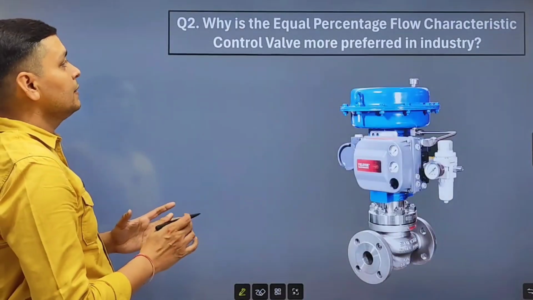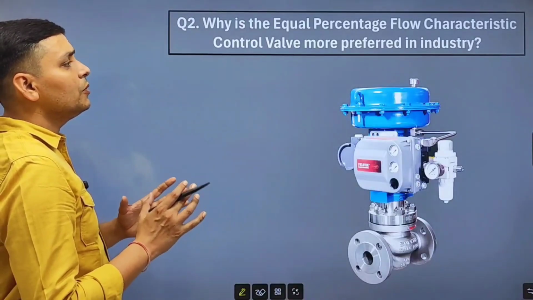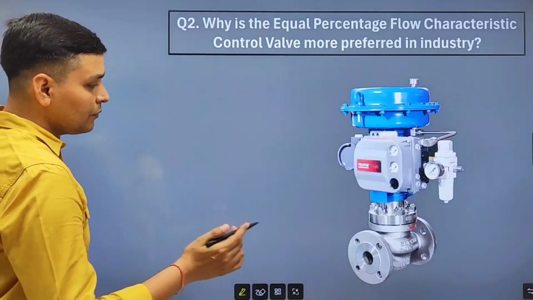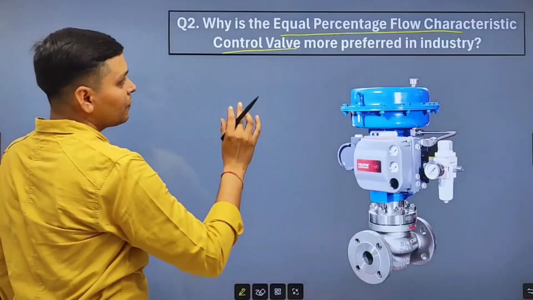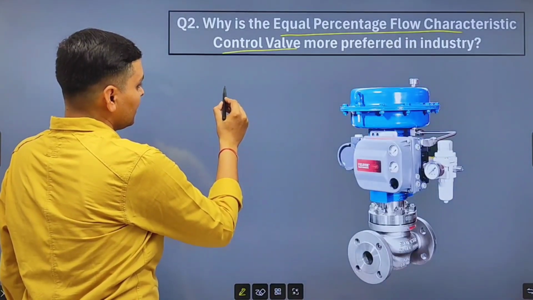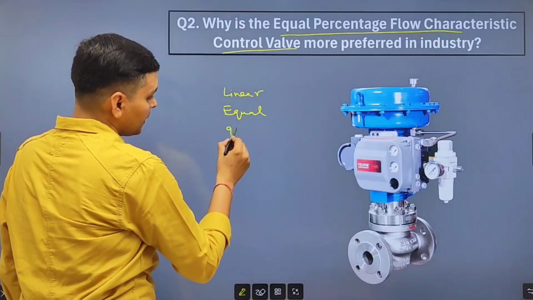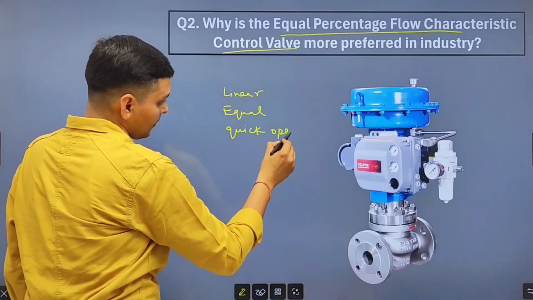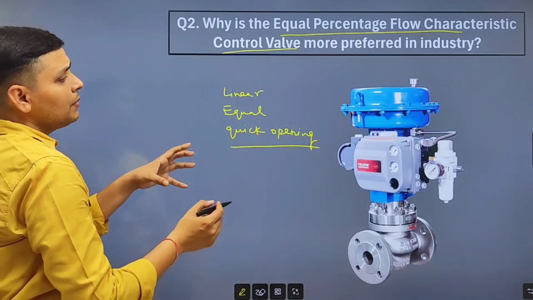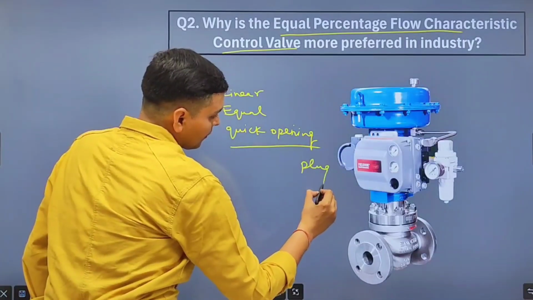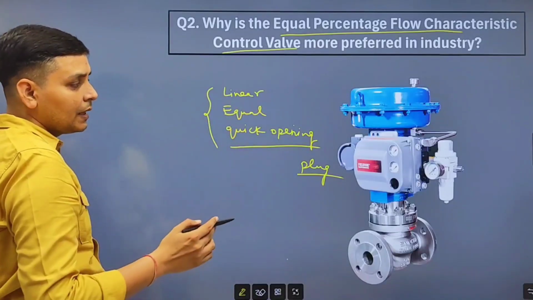Let's move further, and the second question is, why is the equal percentage flow characteristic control valve more preferred in industry? So first we will discuss what is equal percentage flow characteristic control valve. Look friends, control valve flow characteristics are of three types: linear, equal, and quick opening. And we can recognize the control valve according to its plug. Okay. So these types of valves are used according to their applications.